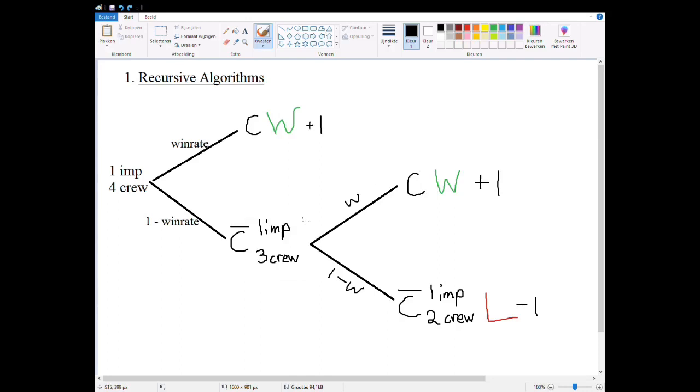Instead, what happens is the game starts again. And so in this time, the imposter or imposters are able to kill 0, 1, 2, maybe even 3 of the crew, which will change the possibilities for our EV. So our model has to take account for this and becomes a little more complicated.